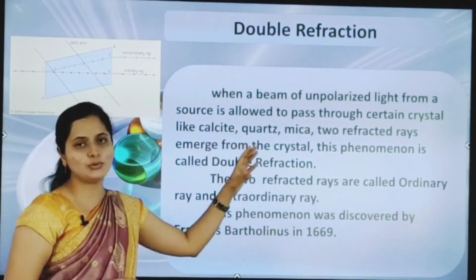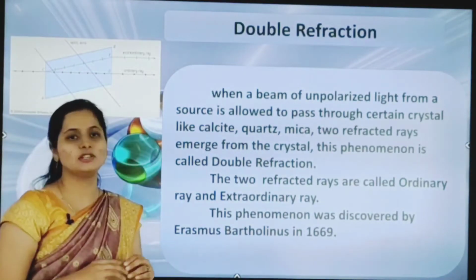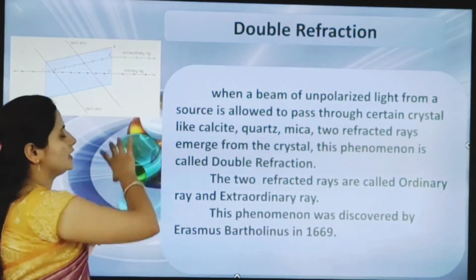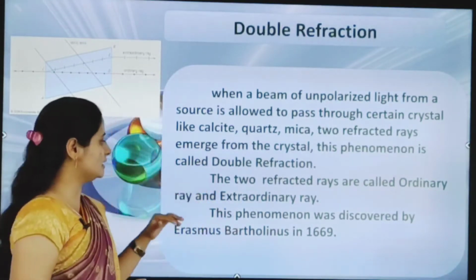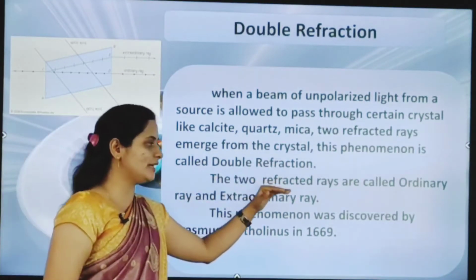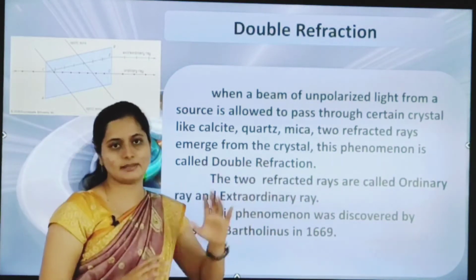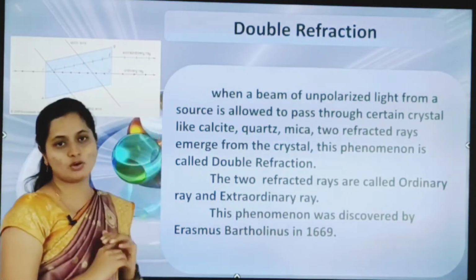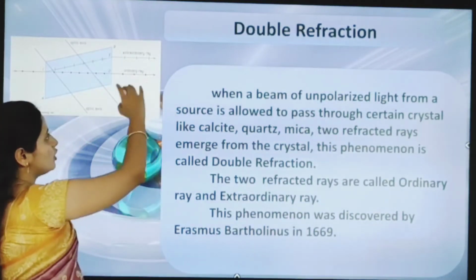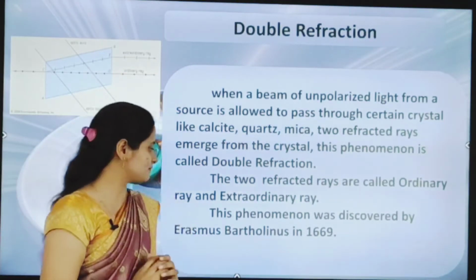Next two rays emerge out from this crystal. So this phenomenon we can call as what? Double refraction. Next here the two refracted rays are called ordinary ray and extraordinary ray. Whatever the two refracted rays that emerge out, one is the ordinary ray and the second one is the extraordinary ray.